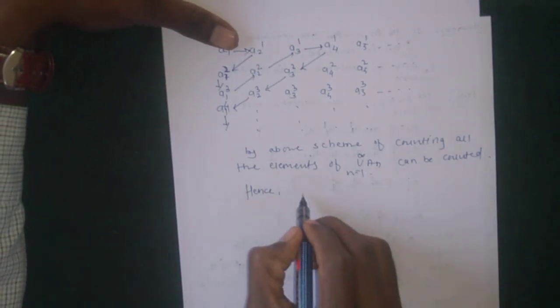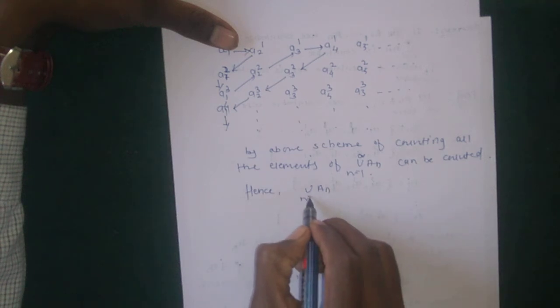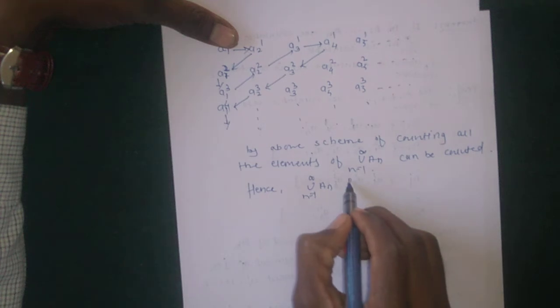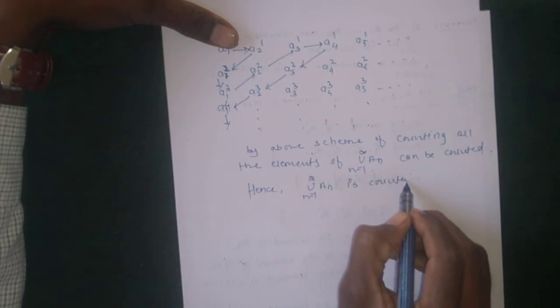Therefore the union of countable sets, n from 1 to infinity, is countable.